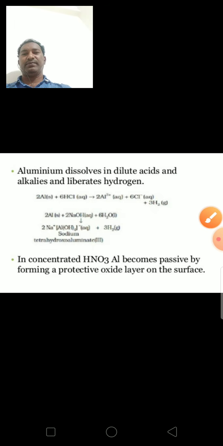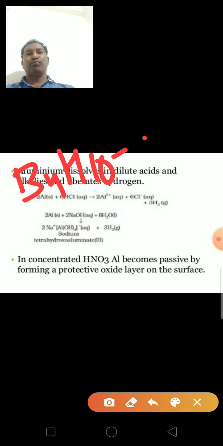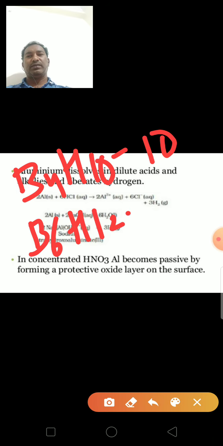See here, for example, B4H10. This is known as tetraborane 10. See here, B6H12. This is known as hexaborane 12.